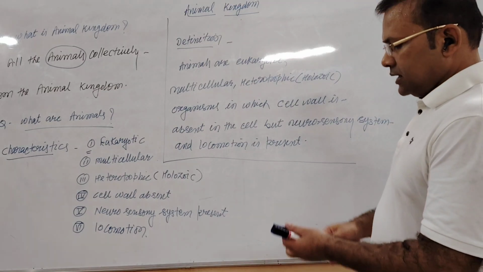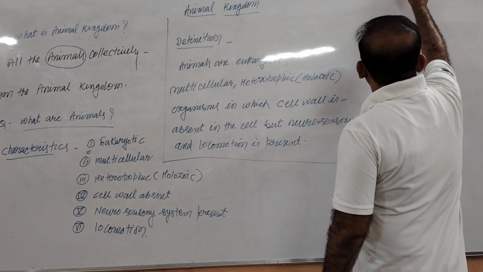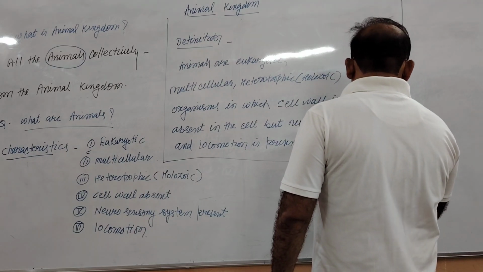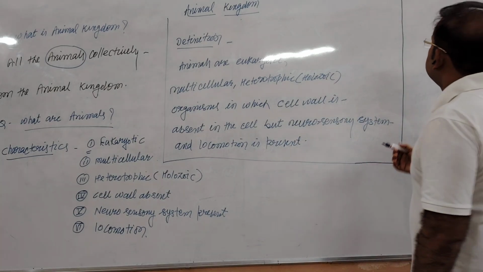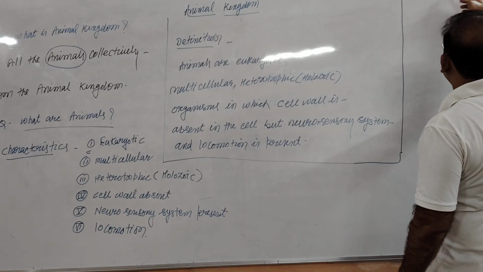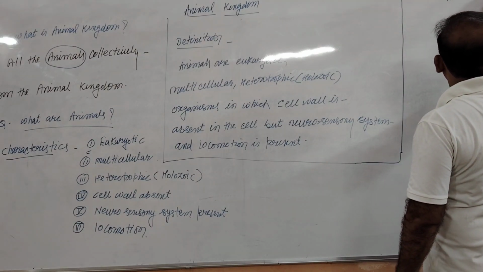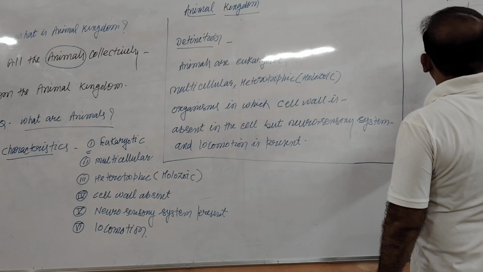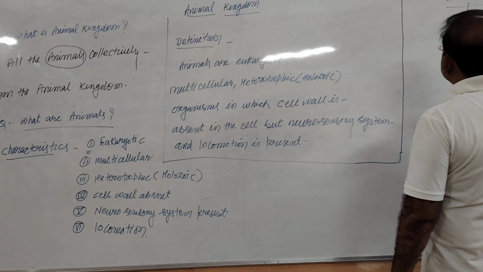Okay? Then, students, you know that the animal kingdom is the collection of different types of animals, and in the animal kingdom you will find that approximately 1.2 to 1.3 million species have been discovered till now.